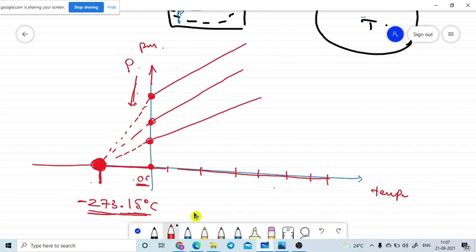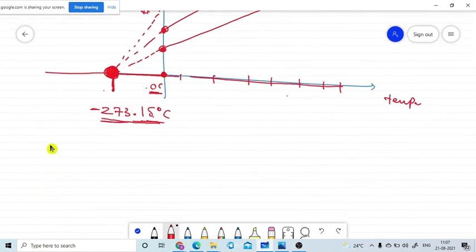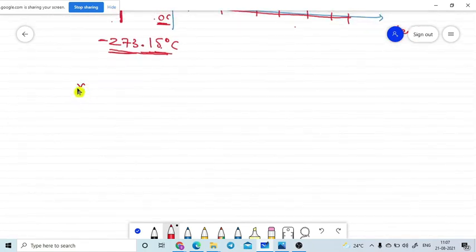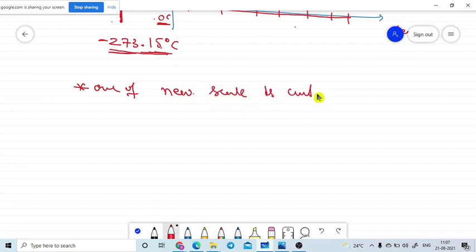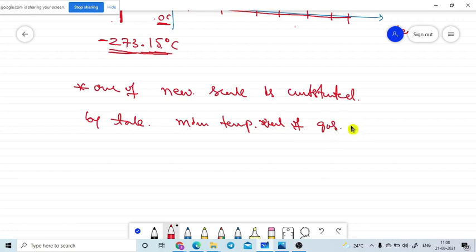Let me write that one. One of the scales is constructed by taking the minimum temperature value of the gas, which is minus 273.15. That temperature is named 0 Kelvin.